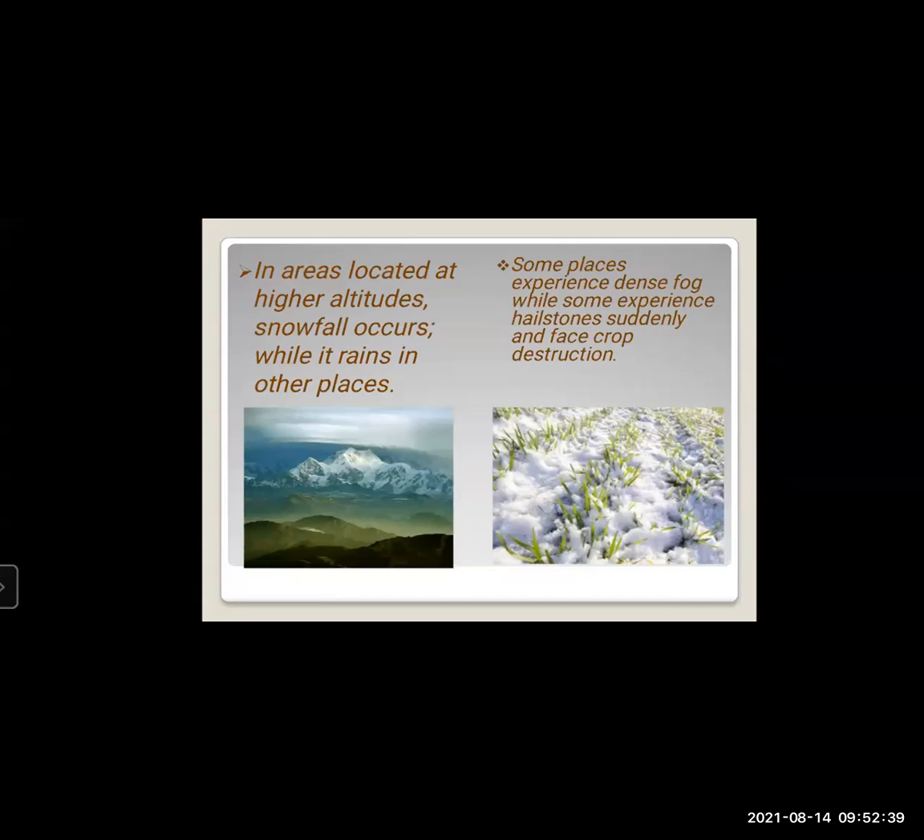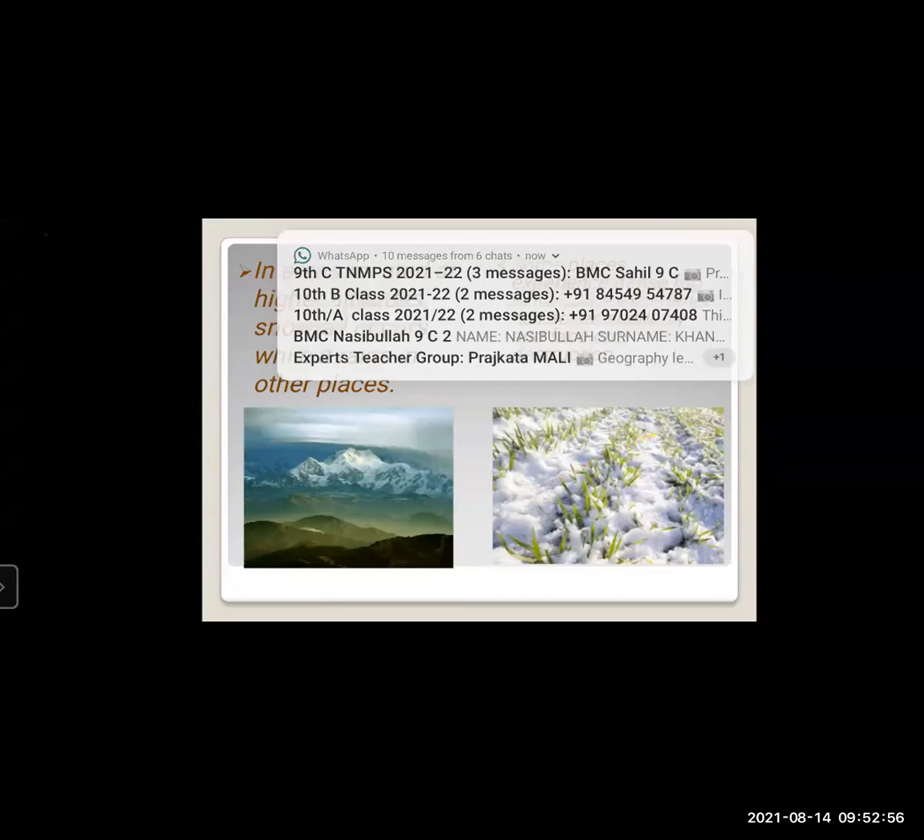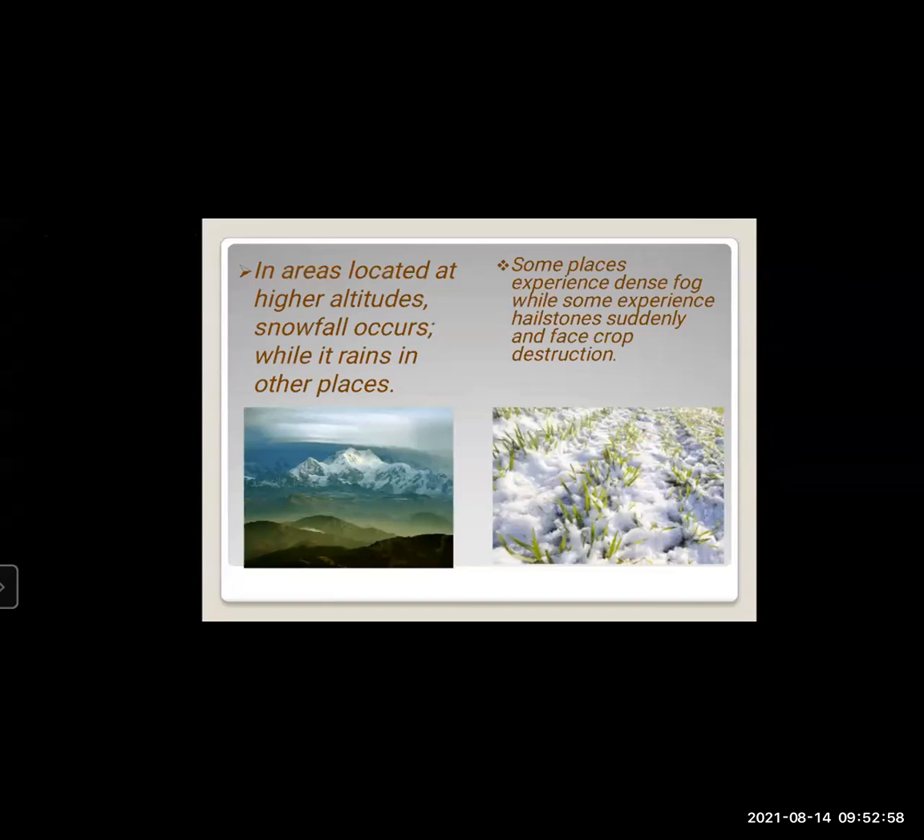And at other places you can see fog, or we can see hailstones. Due to this heavy hail, you can see crop destruction. Then this was the introduction of chapter number 5, that is precipitation.